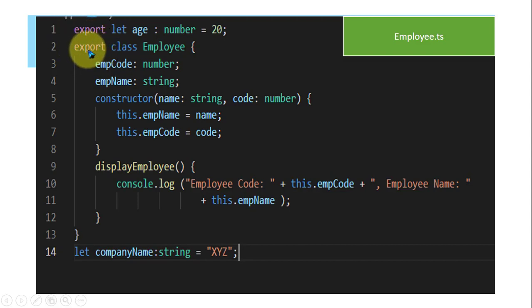Now another export statement, export class employee. This class is now inside the module, and it is also available in employee.ts. The whole code is accessible from that class because it is exported. So in this file, age and employee are exportable, so we can use them in another module. This is the variable declared, company name string equal to x for that. This is not exported, so it is not exportable.